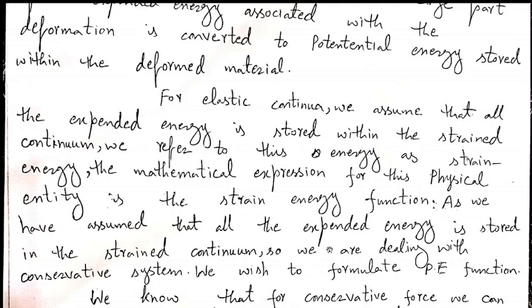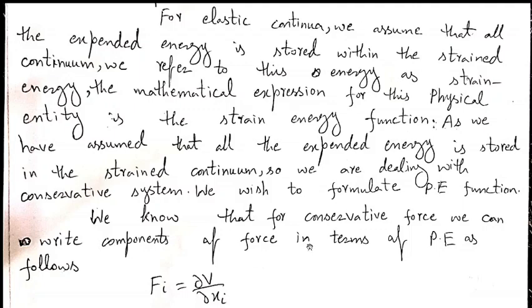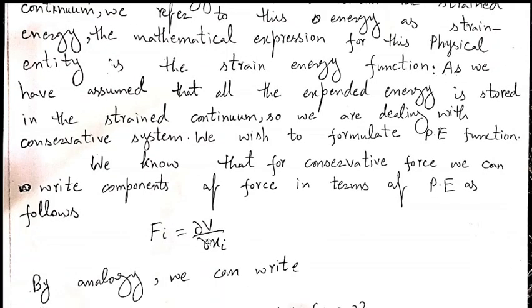What is the form of the strain energy function? We have assumed that all the expended energy is stored in the strained continuum, so we are dealing with a conservative system. As we have supposed that all the expended energy is stored in the strained continuum, we are talking about a conservative system, and we want to formulate the potential energy function, the strain energy function. So to deal with conservative force, we can write components of force in terms of potential energy as follows.